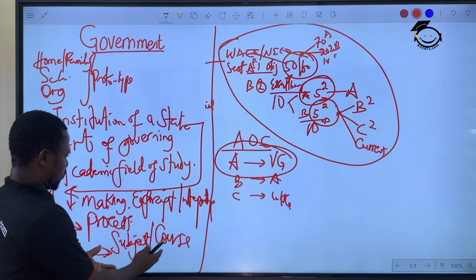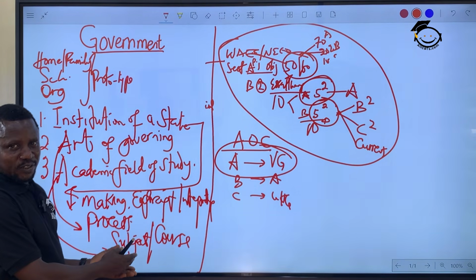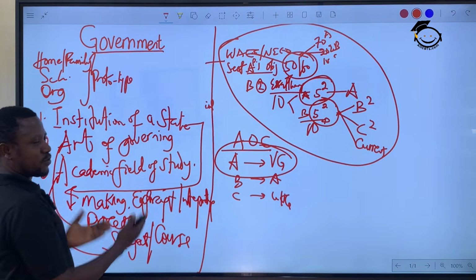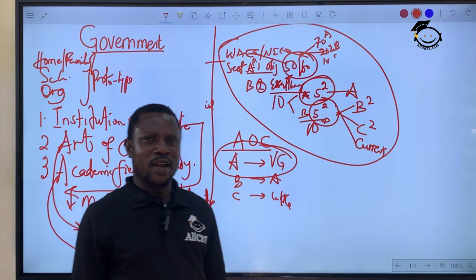That is the focus of government as an academic field of study. It's what to study, it's what to learn.